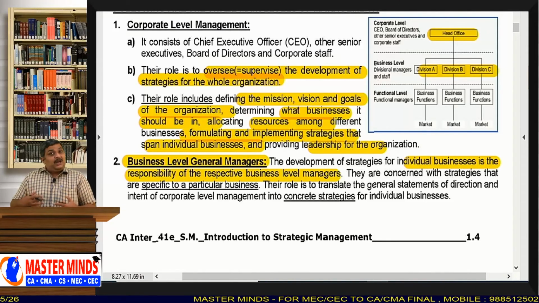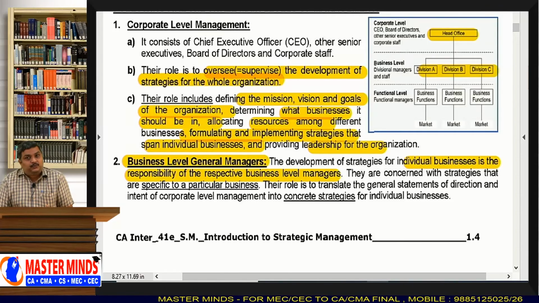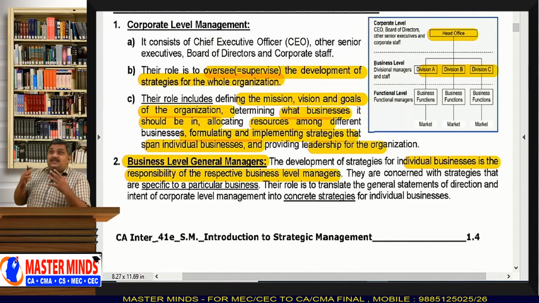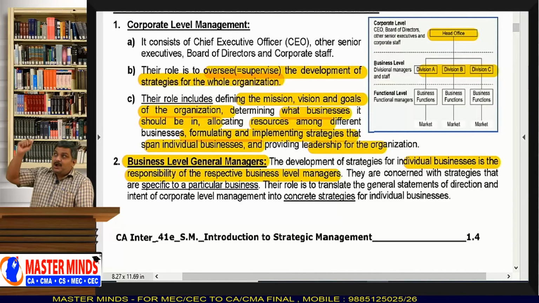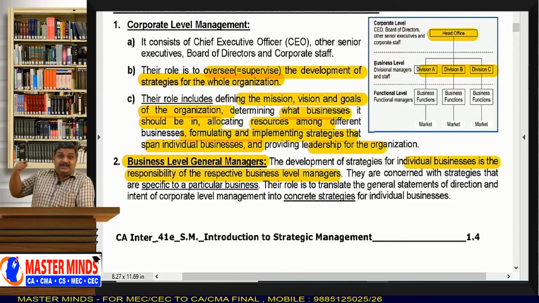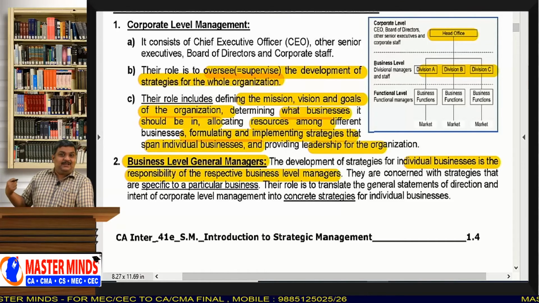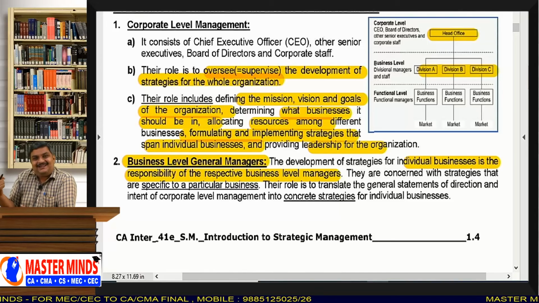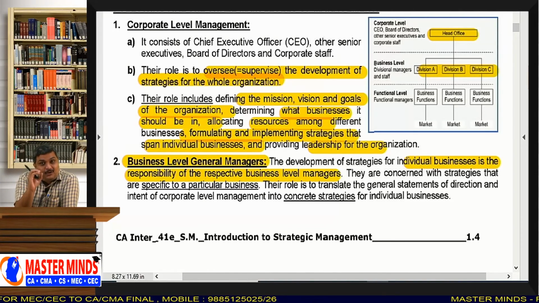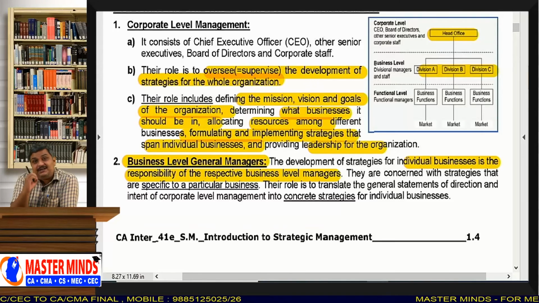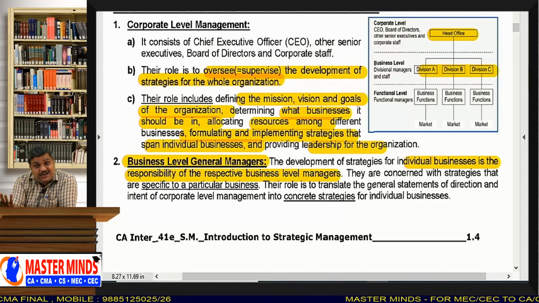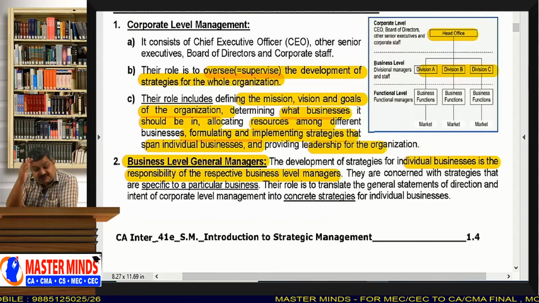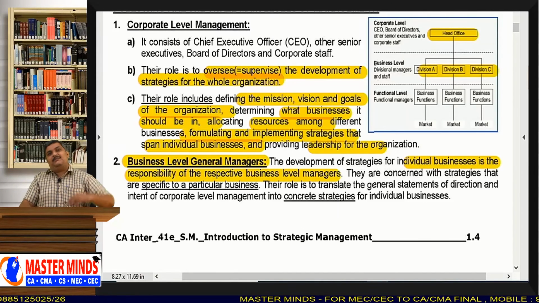See, the ITC chairman Sanjeev Puri, what does he do? He always thinks about ITC. How to build up the brand, how to increase the market share of ITC. He never thinks in pieces. He thinks as a whole. How to build up the brand of ITC, how to increase the market share of ITC, how to give good returns to the shareholders, what businesses we need to enter, what businesses we need to exit. This is what the top level management, the corporate level management, thinks.